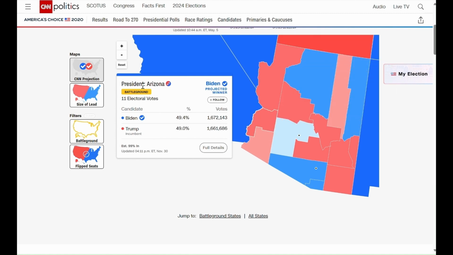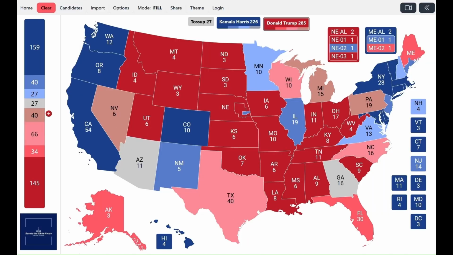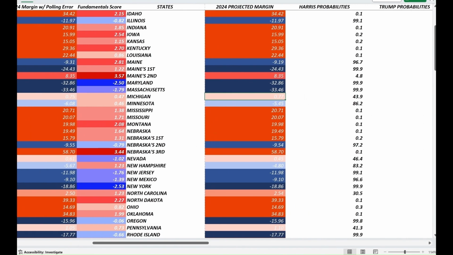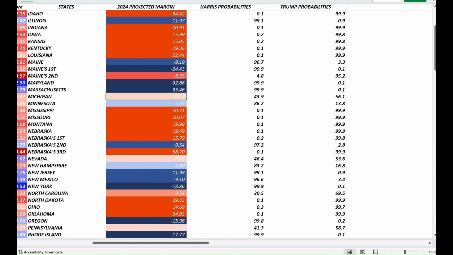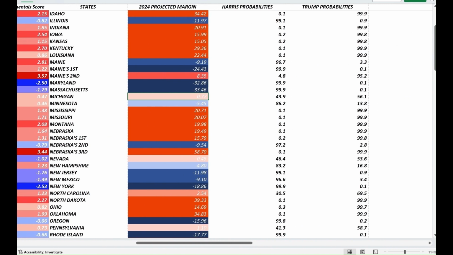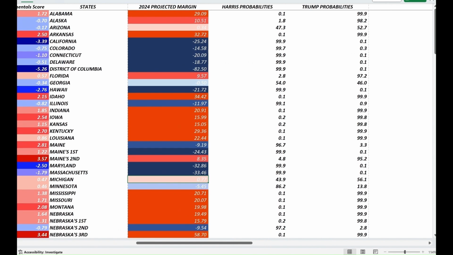Again, this is a dead heat, alright? According to the model, as you can see right now, Arizona is expected to vote in favor of Republican candidate Donald Trump by a margin of 0.34%, with a chance of winning for Trump at around 53%.